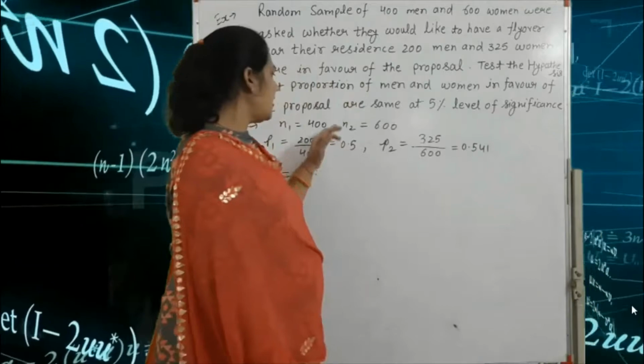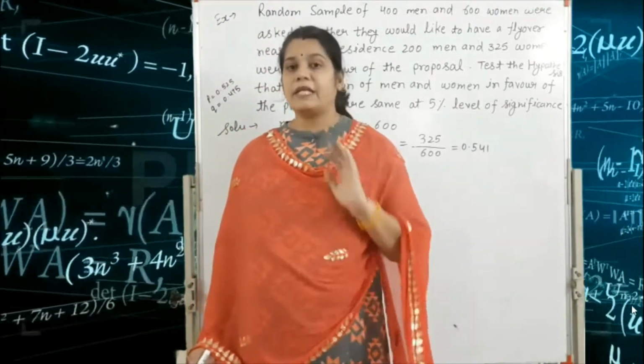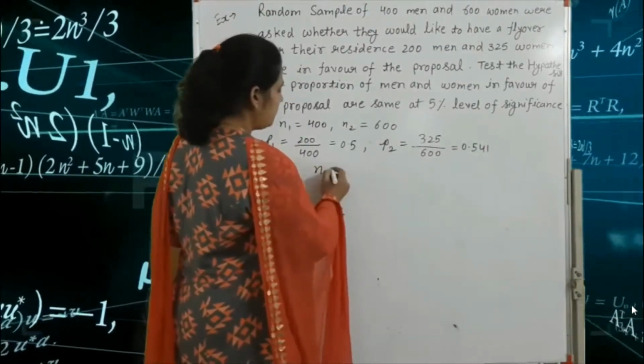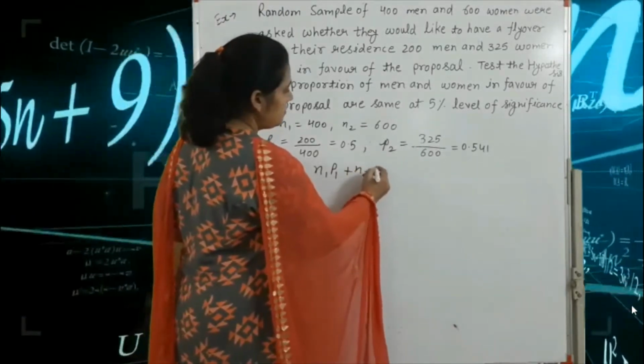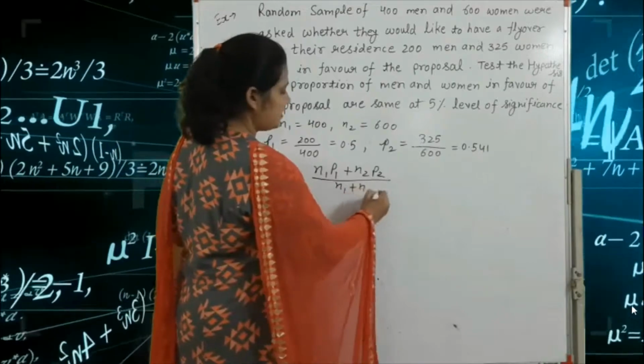With the help of all these values, we find the small p. The formula of small p is equal to N1 P1 plus N2 P2, divided by N1 plus N2.